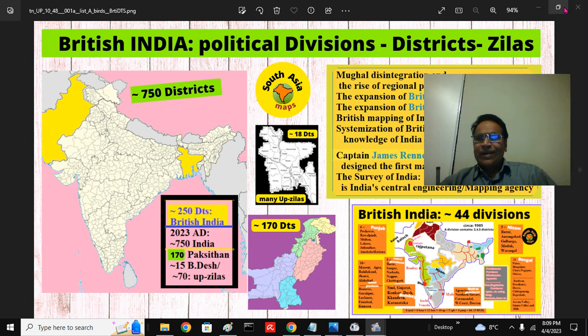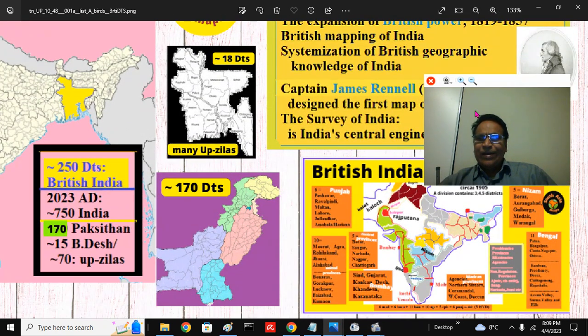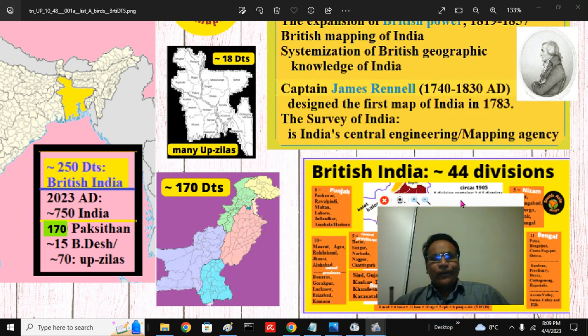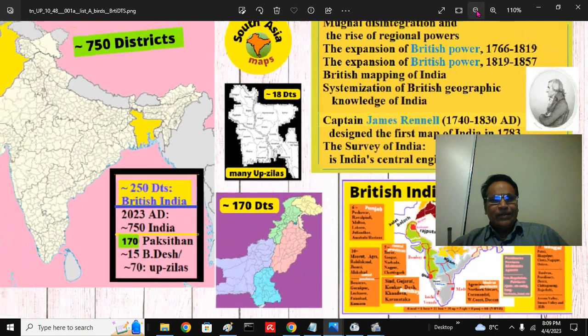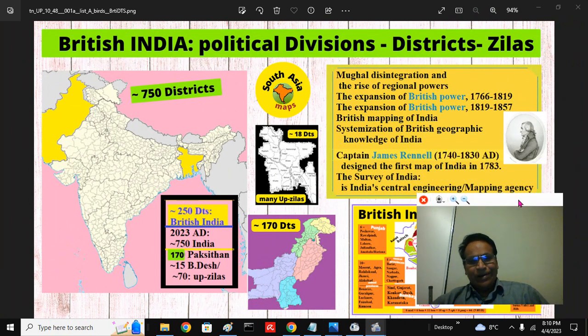I will update it later, taking the princely states into consideration, and I can fit them in. But if you know all these 44 divisions and 250 districts or so, you will be considered very knowledgeable about the land, the region and the people.